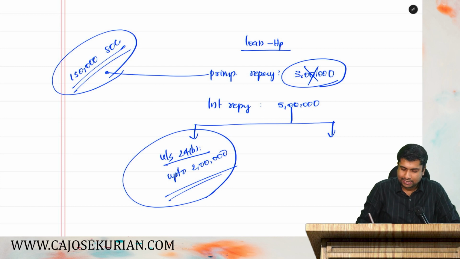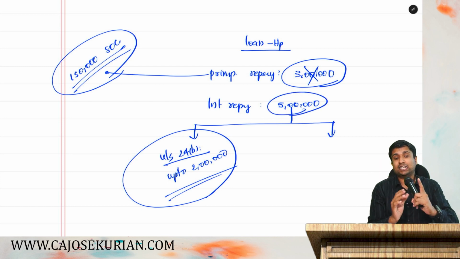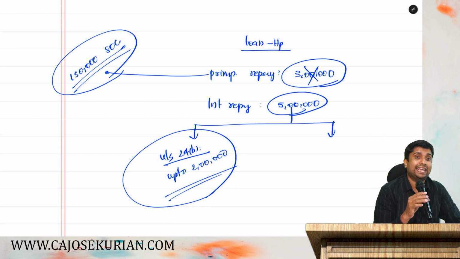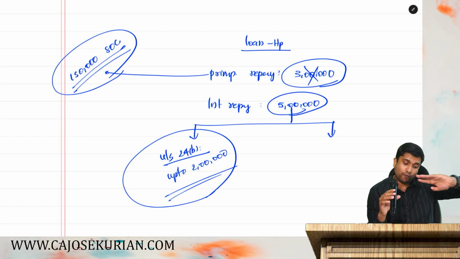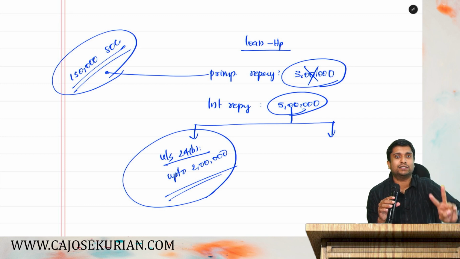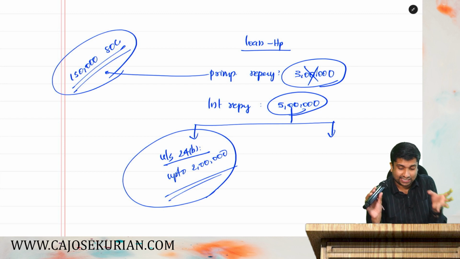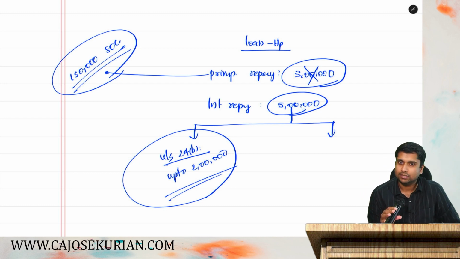Now, over and above, my actual interest is 5 lakh. So if I have interest over and above 2 lakh, I can claim it as a deduction under 80EEA. It is not a double deduction. Actual interest over and above 2 lakh is only subjected to 80EEA. Otherwise, it will be double deduction for a single interest payment. Are you with me? There is an interconnection between 80C and 24B and 80EEA. You should know that. Are you all here?